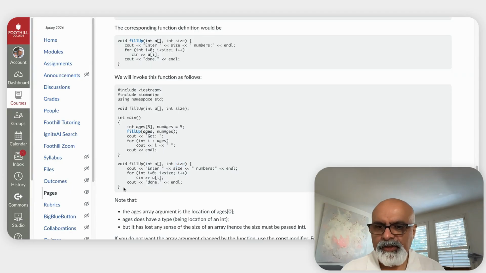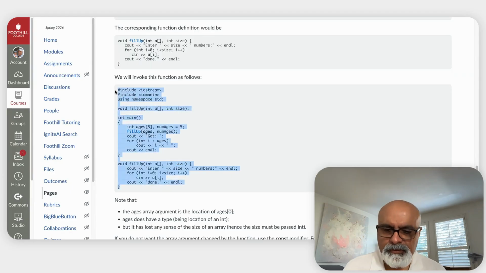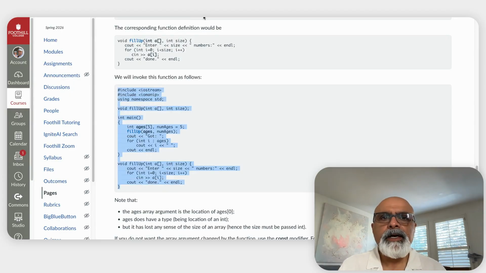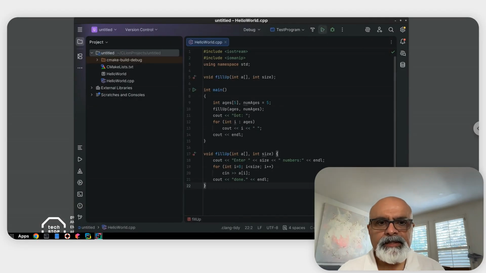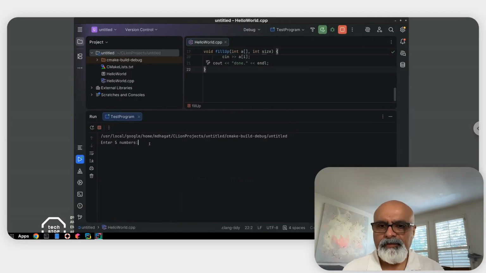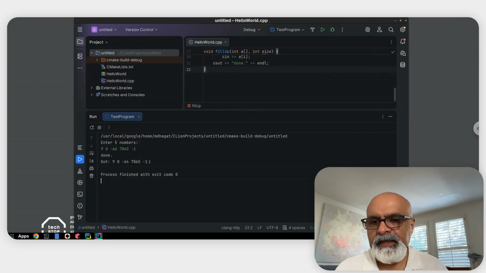So let's actually run this and see what happens. I'm going to copy it. I am going to go to my IDE and I will paste it and I'll run it. It's going to prompt me for 5 numbers. So I'm going to enter 5 numbers, and then I run it and I see that indeed it did get filled up.